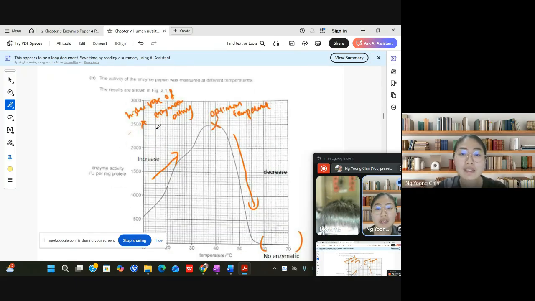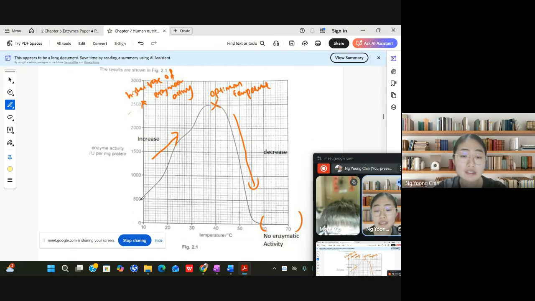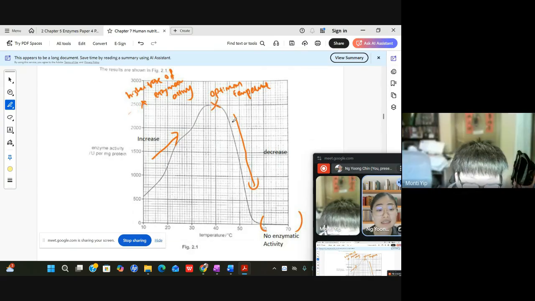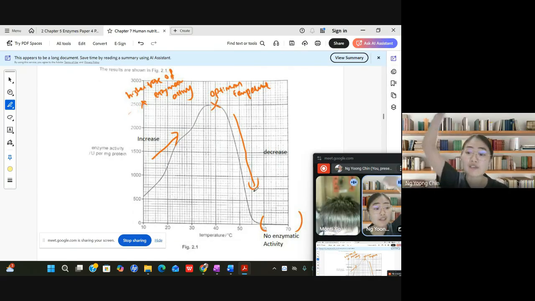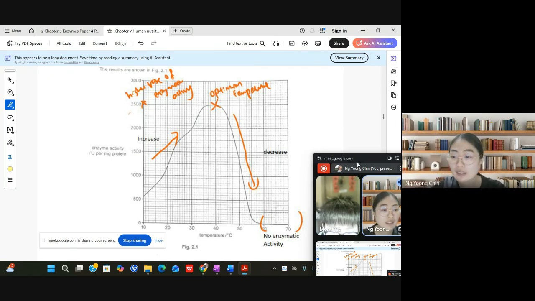For example, this one shows pepsin being measured at different temperatures. You can see they are increasing and then decreasing. So this is the curve, which increases and then decreases.